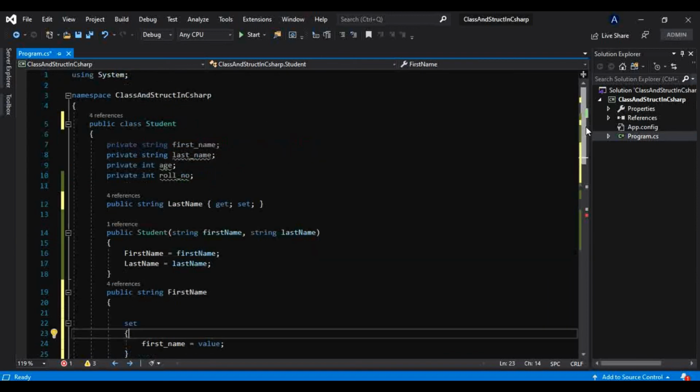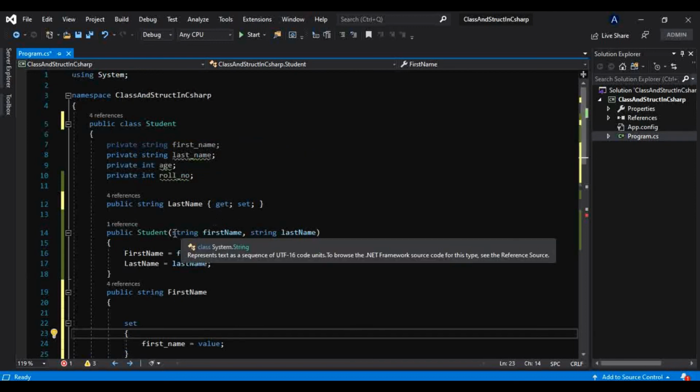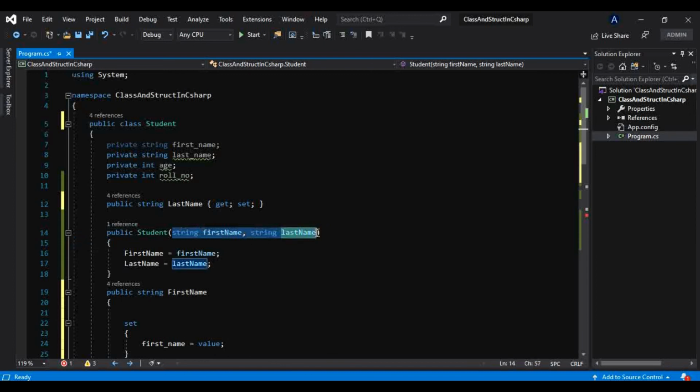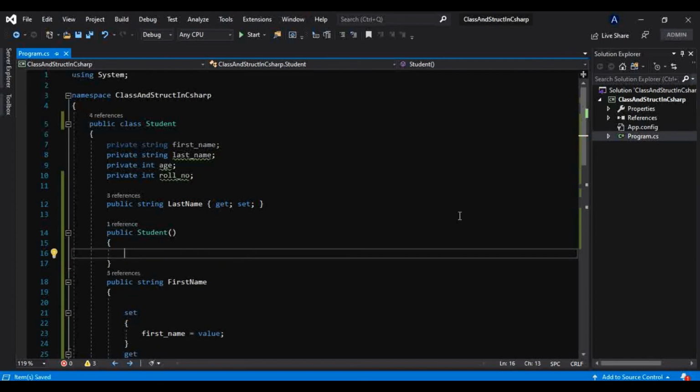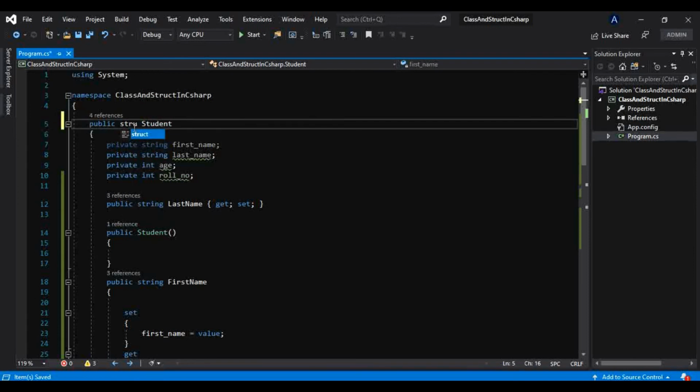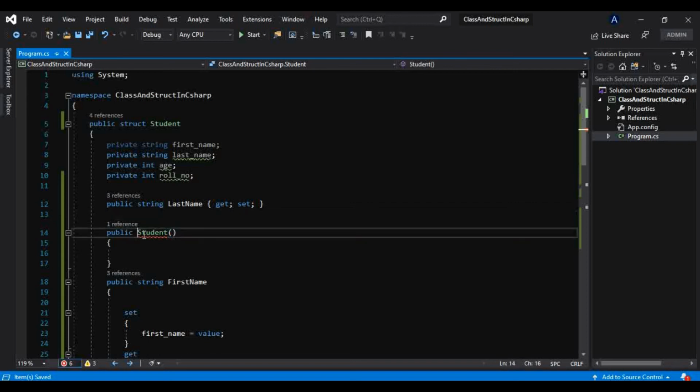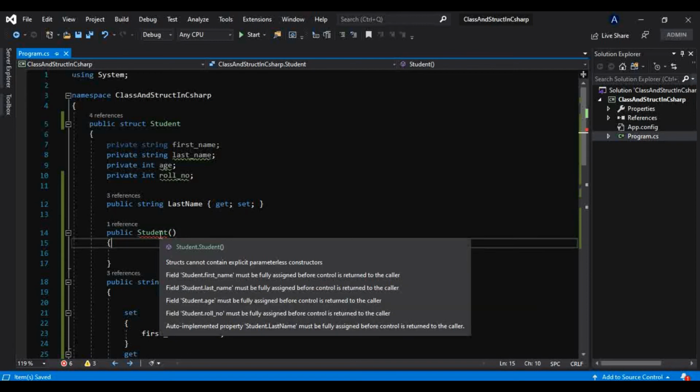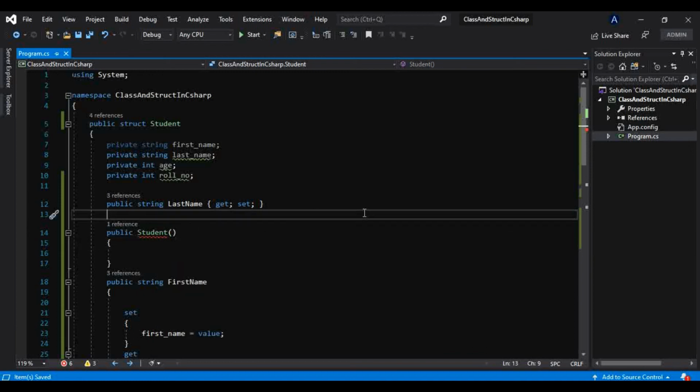Now coming back to our point, that a struct can have only a parameterized constructor and not a zero argument constructor. If I do something like this, it will not give an error because it is a class. I will make that a struct, and as soon as I make that a struct, it is giving us an error. And it says: struct cannot contain explicit parameterless constructors. Okay, so why is that so?